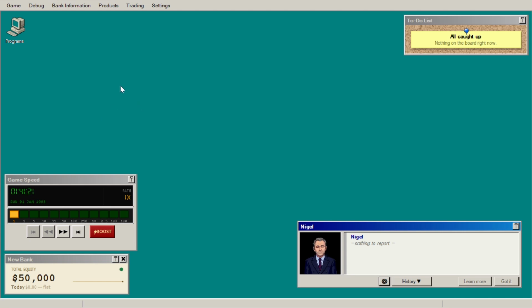So the game has actually been developed in VB.net, which, as far as I can tell, has not been done before. It's very unique, and there are some downsides to developing in VB.net, but we've done it for the reason that this is the best way to get a really authentic Windows 95 feel.